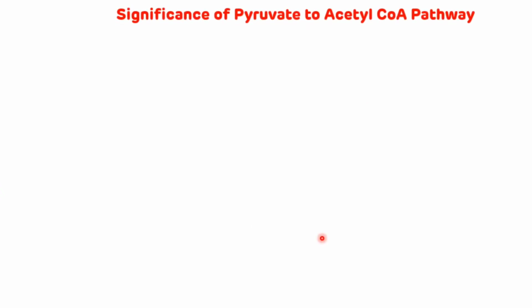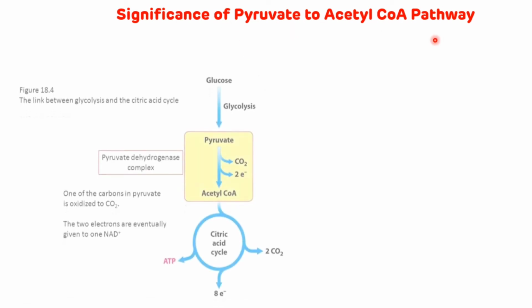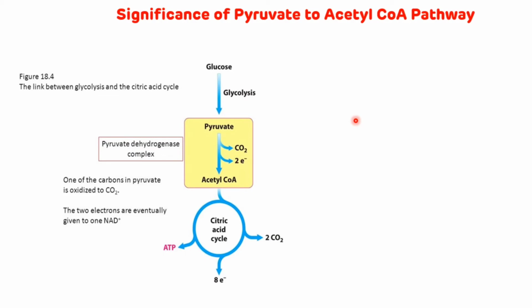Now we will see the significance of conversion of pyruvate to acetyl-CoA. This pyruvate dehydrogenase acts as the link between glycolysis and the citric acid cycle, because at the end of glycolysis there is a synthesis of pyruvate, and this pyruvate via pyruvate dehydrogenase complex is converted into acetyl-CoA, and this acetyl-CoA for complete oxidation enters into the TCA cycle. So that is why we can say that this PDH complex acts as a link between glycolysis and citric acid cycle.